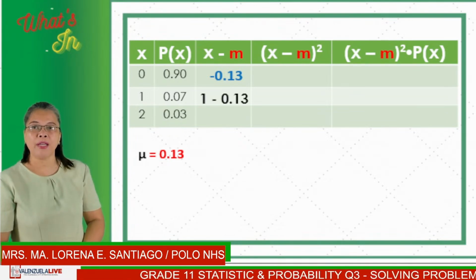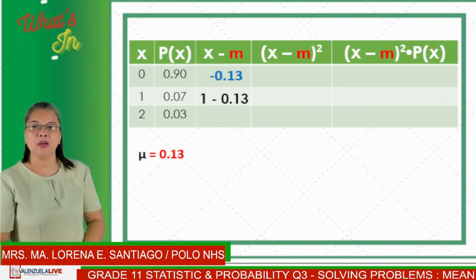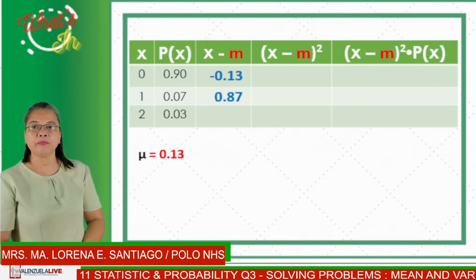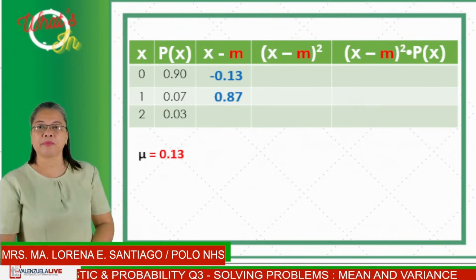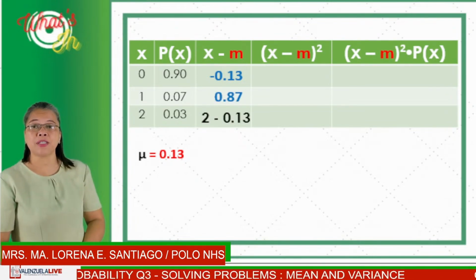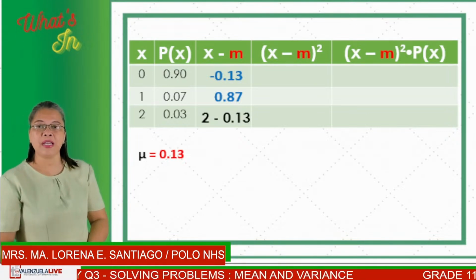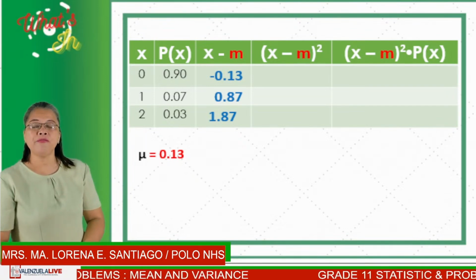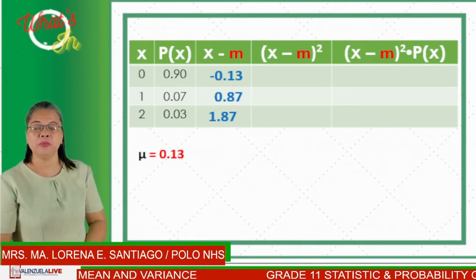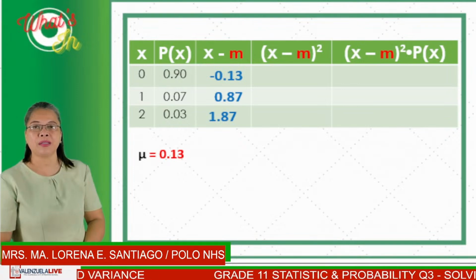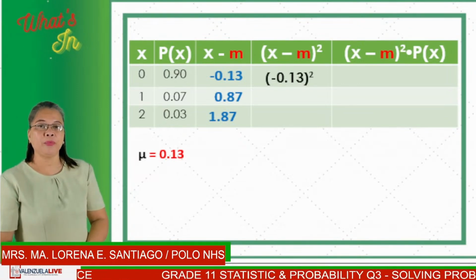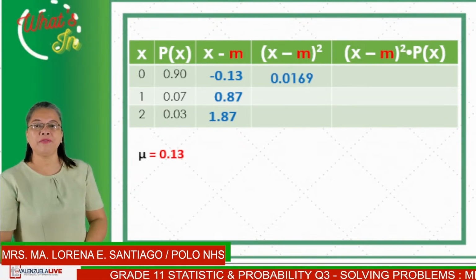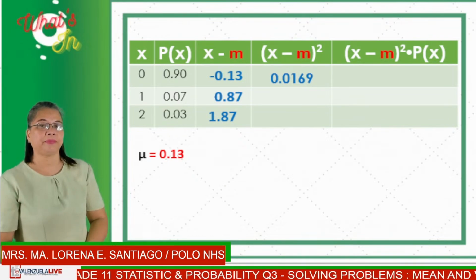Second, 1 minus 0.13 will give us 0.87. The third row will give us 2 minus 0.13, and that would be 1.87. Whatever the results we have for this column, we have to square, so that negative 0.13 squared will give us 0.0169.